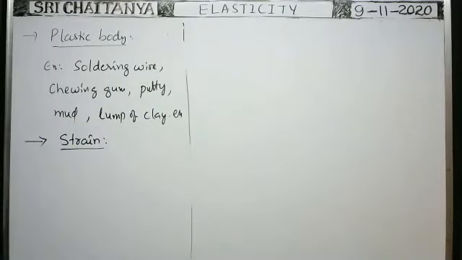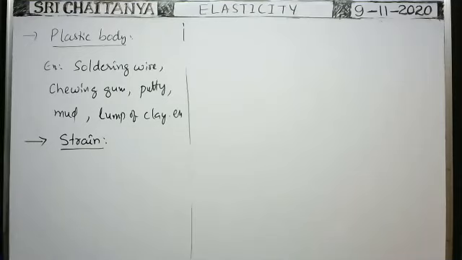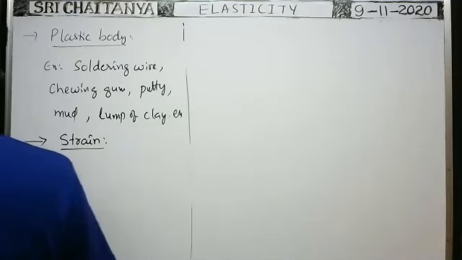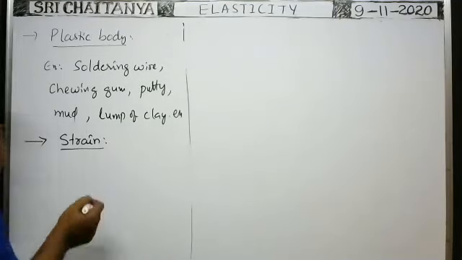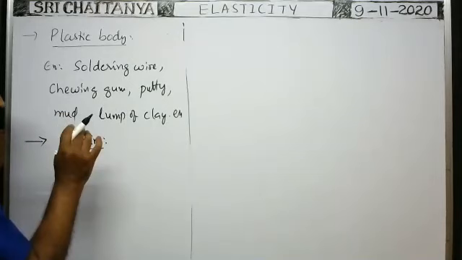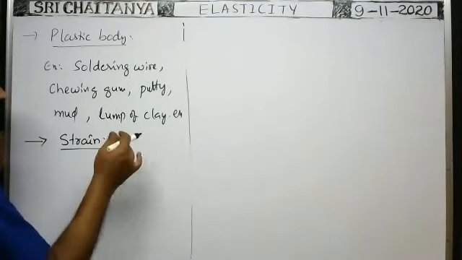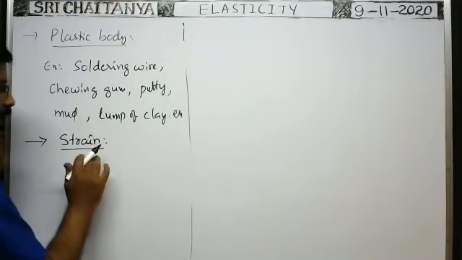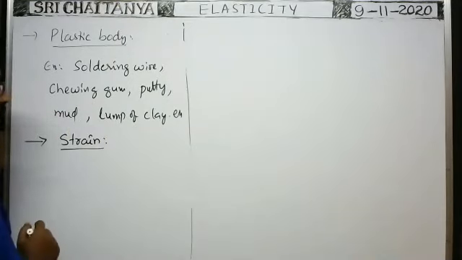So when the shape or size of a body undergoes changes due to deforming forces, then the body is said to undergo strain. How can we measure strain? Strain means because of application of the deforming forces on a body, if changes in shape or size or both take place, then the body is said to undergo strain. That is the definition of strain.